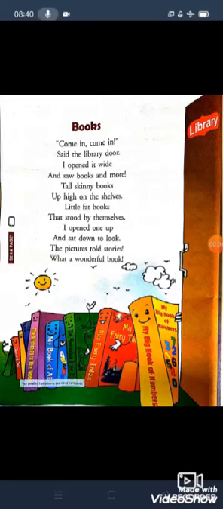So kids, in the previous class I had explained this poem to you. So what is the name of the poem, children? That is Books. I hope all of you understood this poem very well. Today we are going to do its exercise, children.